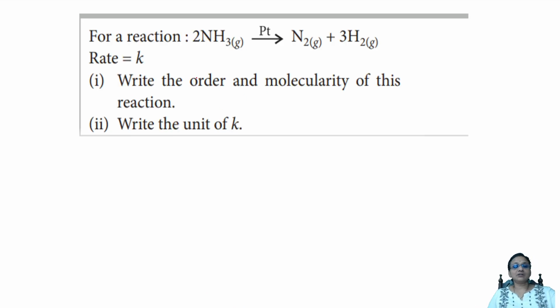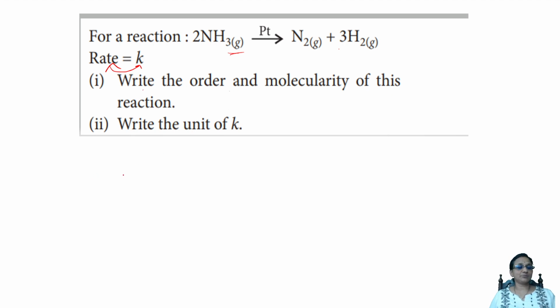For a reaction, ammonia in the presence of, okay, there is ammonia itself, a gaseous reactant. In the presence of a metal catalyst, it is forming two different gases, nitrogen and hydrogen. So they said rate is equal to K. Oh, rate is dependent upon only rate constant. That means it is not dependent upon any concentration terms. Oh, I understood the question. Now, rate is dependent upon only rate constant. Done.